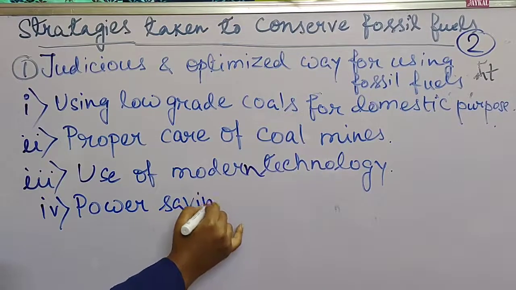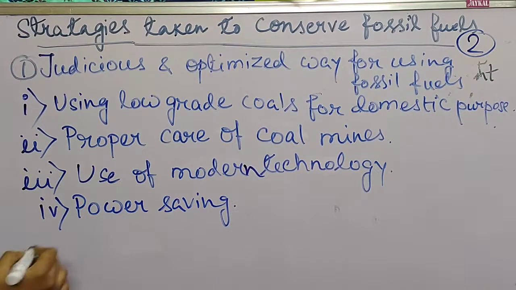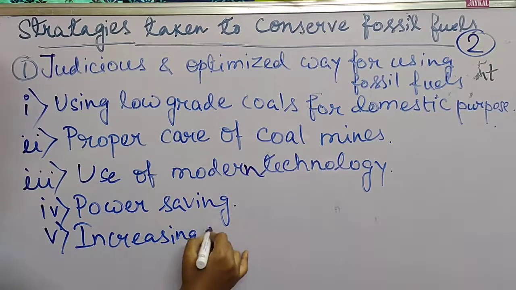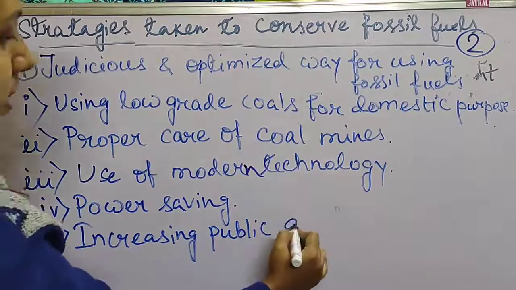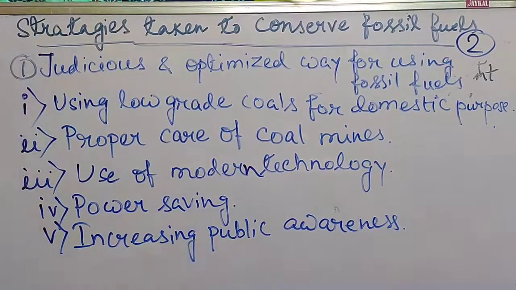Next point is number 4, that is power saving. So we should save power. We should reduce the wastage of power. That already you know. Always we switch off the lights or any electrical devices when those are not in use. So by this way we can save power. And the last point is increasing public awareness. So creating public awareness or increasing public awareness towards the result of this is very important. By different ways we should increase public awareness in that case.